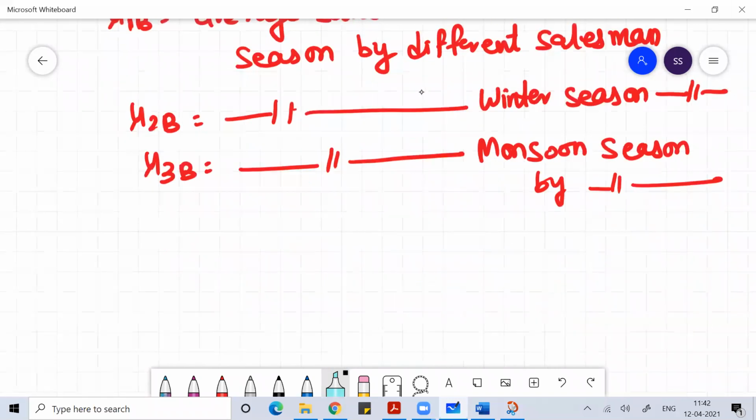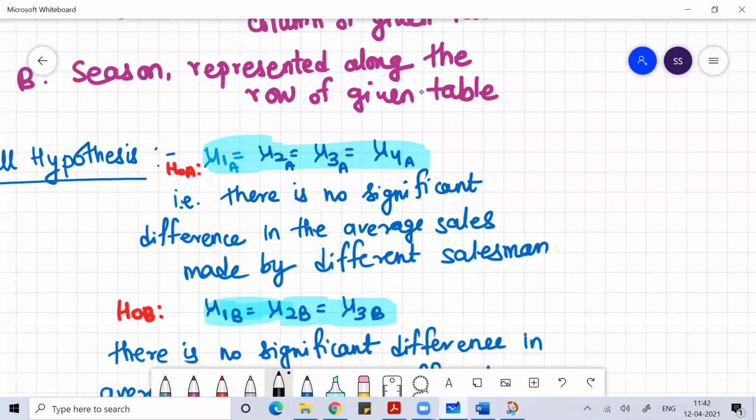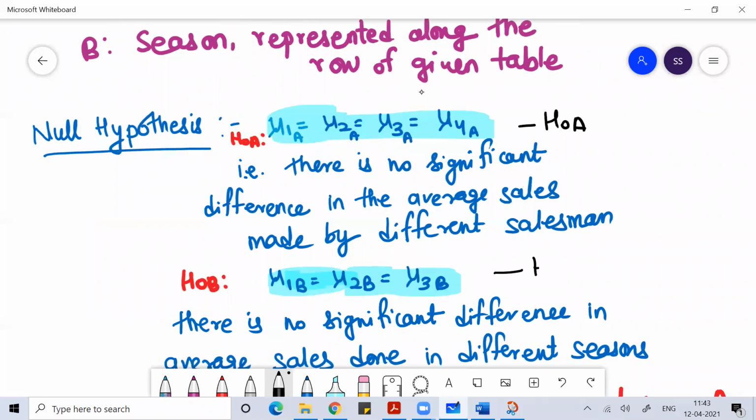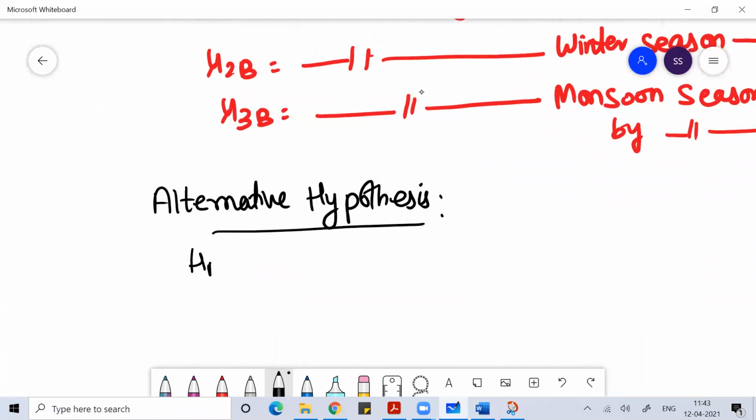Okay, so then we'll write the alternative hypothesis. In the null hypothesis, I used two symbols: H0A and H0B. Similarly, in the alternative hypothesis, I'll write H1A.